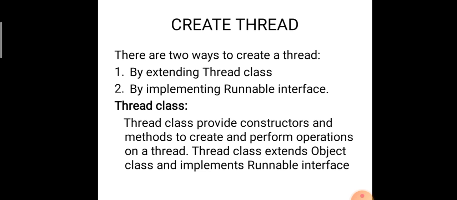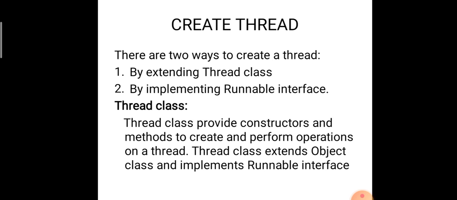The inbuilt thread class, like any class, has constructors, methods, and variables. Likewise, the inbuilt thread class has constructors and any number of methods to perform the operations of a thread. So we can create a thread by extending the thread class.